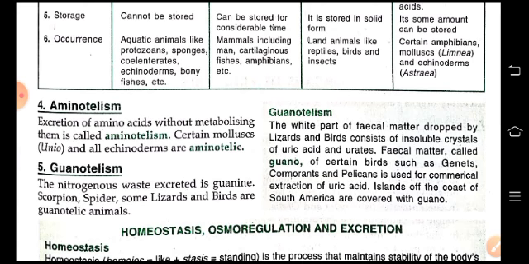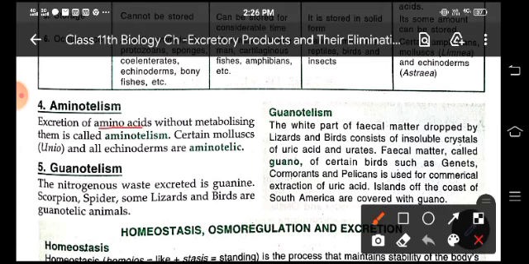Aminotelism, the excretion of amino acids without metabolizing them, is called aminotelism. Certain mollusks and echinoderms are aminotelic. Guanotelism, where the nitrogenous waste which is excreted is guanine. Scorpions, spiders, some lizards and birds are guanotelic animals.